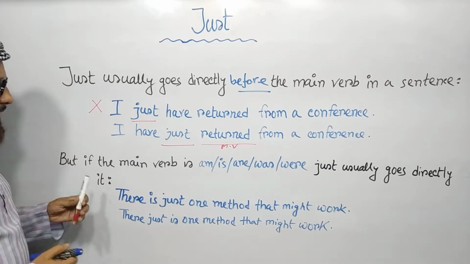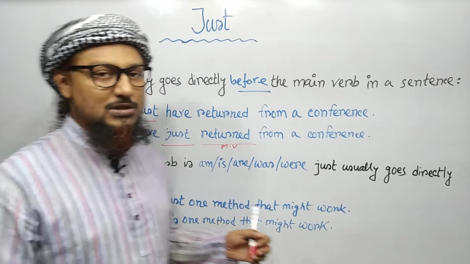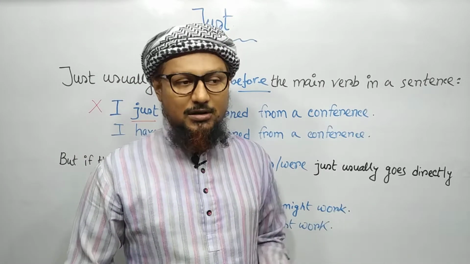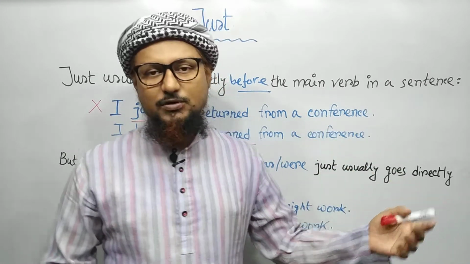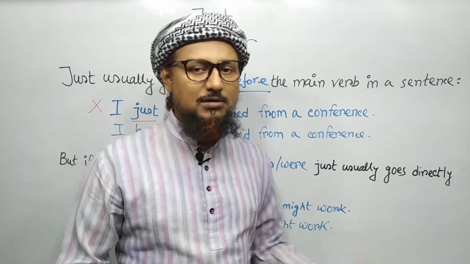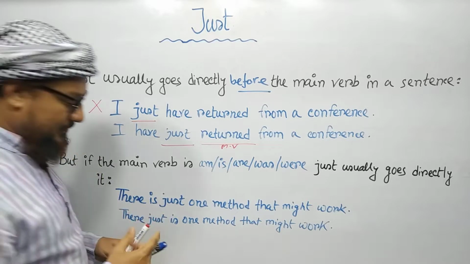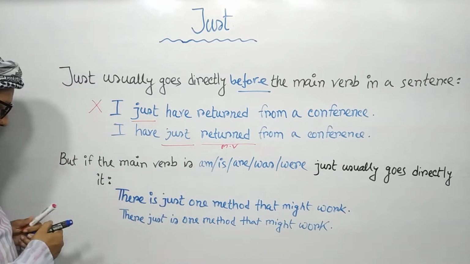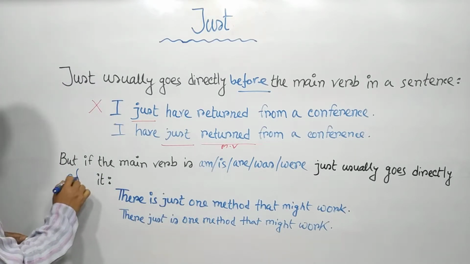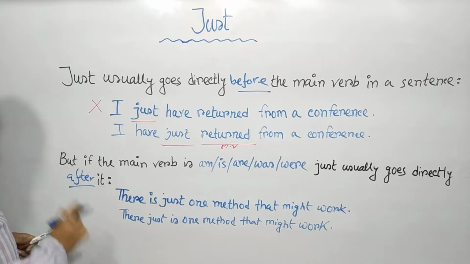But what if the main verb is am, is, or was? That means, what if your sentence doesn't have any main verb? What if your sentence has am, is, was, were? What would you do then? Well, if that happens, you will put the word "just" after it.